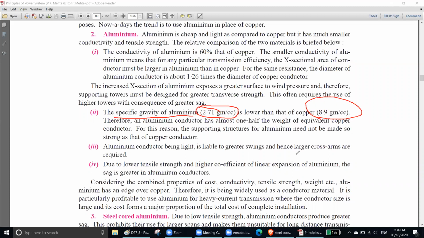Number 4, due to the lower tensile strength and higher coefficient of linear expansion of aluminum, the sag is greater in aluminum conductors. This is also a disadvantage of aluminum. Why? Because aluminum is more likely to have a bigger sag. Bigger sag means what? What is sag? Can anyone explain what sag is?